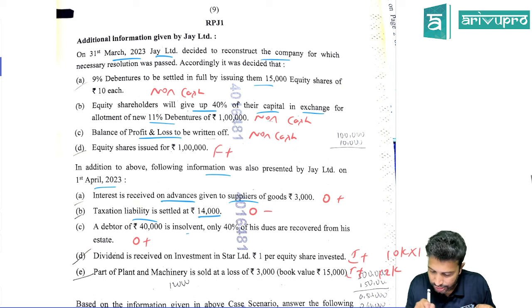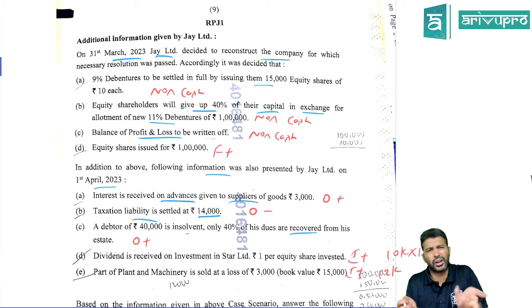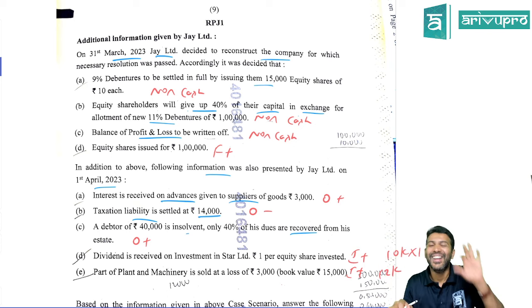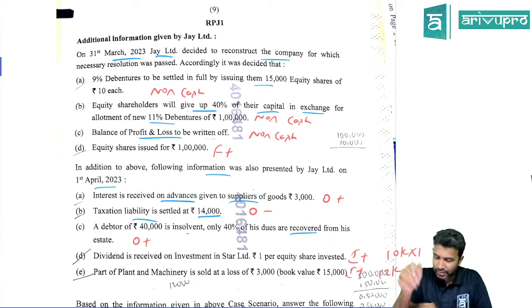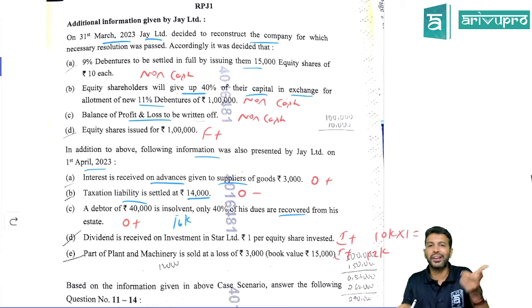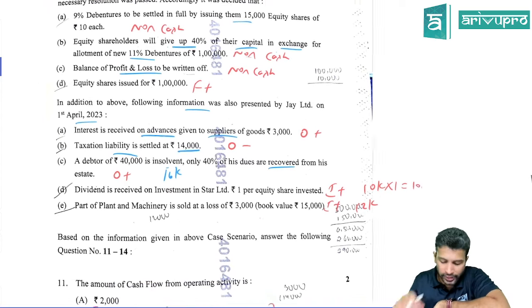Debtor of 40,000 is in installments and only 40% of his dues are recovered. Money received from debtors is again an operating activity, yes or no? This is the direct method. Don't do the indirect method, because all the data is directly given to you in the question. So 40% of 40,000 is 16,000. 16,000 is the money received from debtors. You have to show it under operating activity.